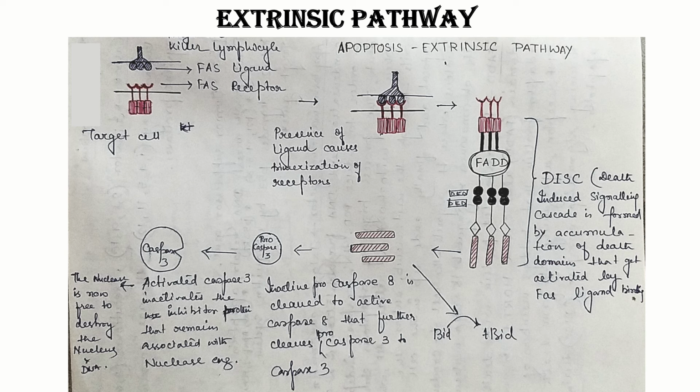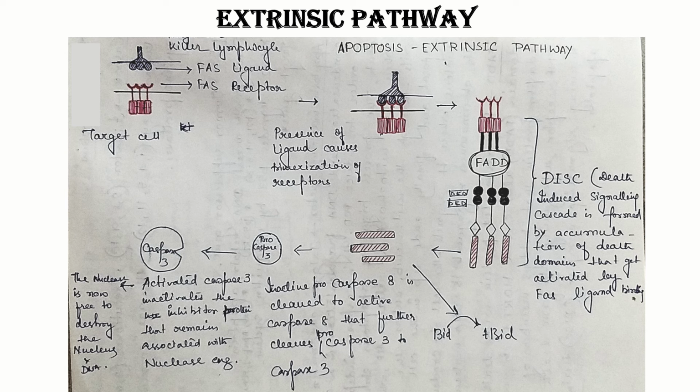FADD has got DED, which is known as death effector domain. These death effector domains, along with Fas, form DISC, the death-inducing signaling complex. It is formed by accumulation of death domains that get activated by Fas ligand binding.